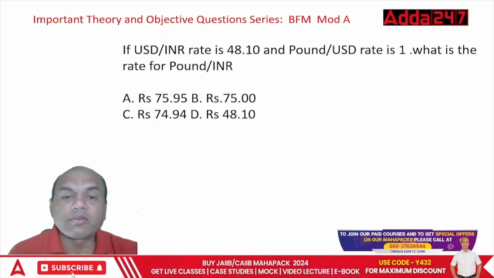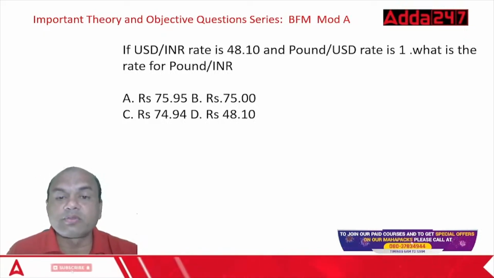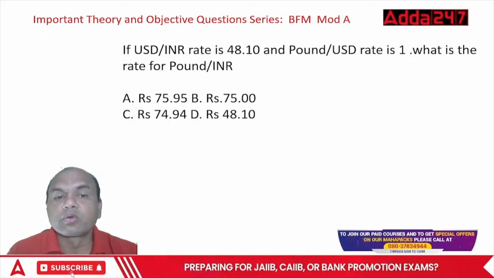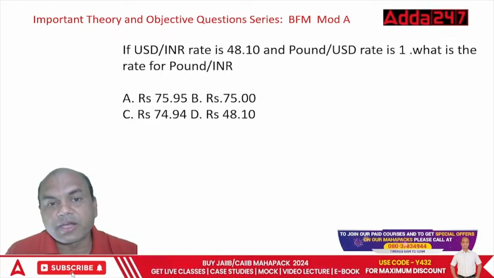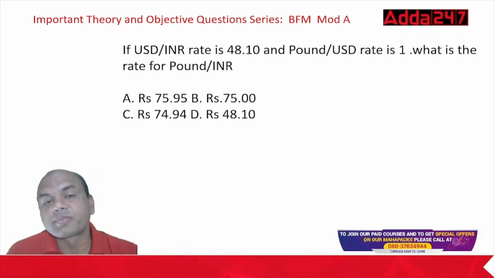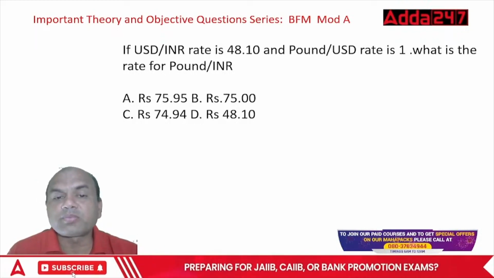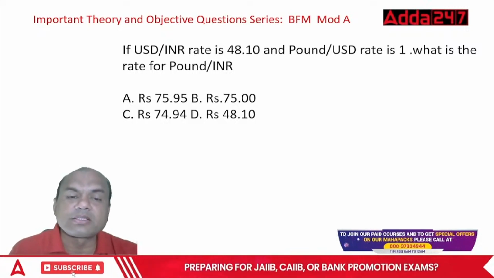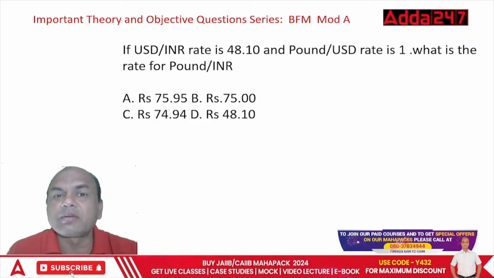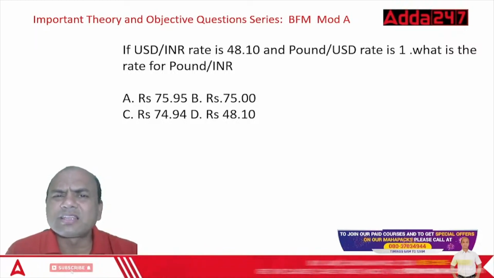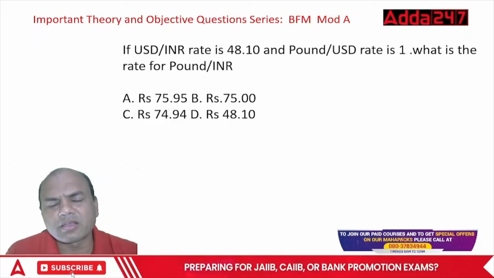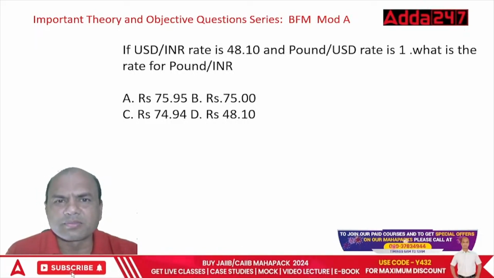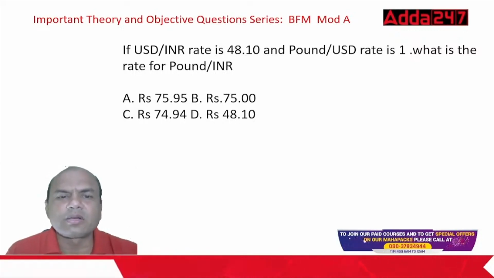Now first tell me, what is this chain rule? Which rule will be used over here? The rule which we'll be using is, see here, whenever we want some rate which is not given. Is the pound to INR rate given? What is pound? Pound means we call it GBP. I don't call it GBP. Great Britain pound. Is there anything great about Great Britain now? We are a bigger economy than Britain now, UK, right? India is a bigger economy than UK. Then what's great about it? I'll just call it pound.